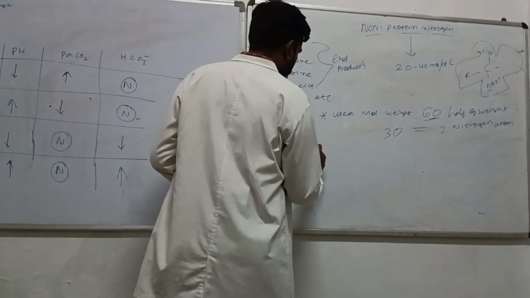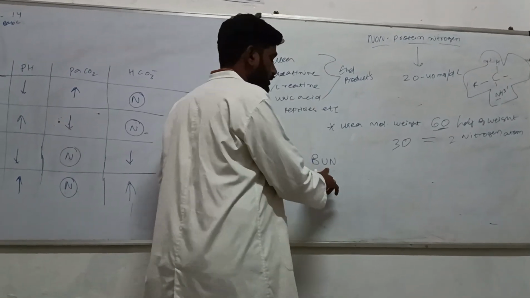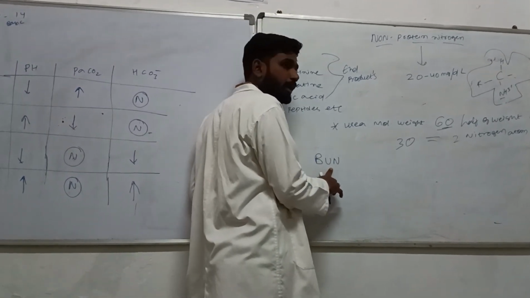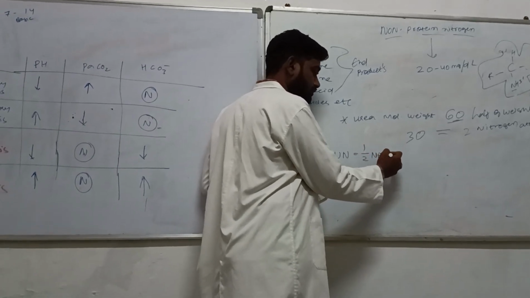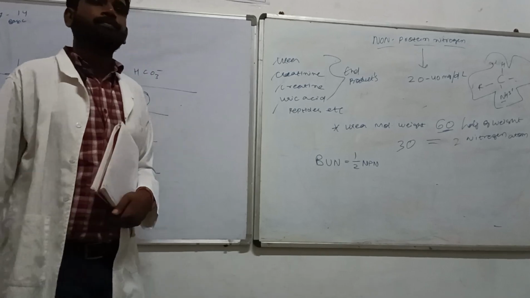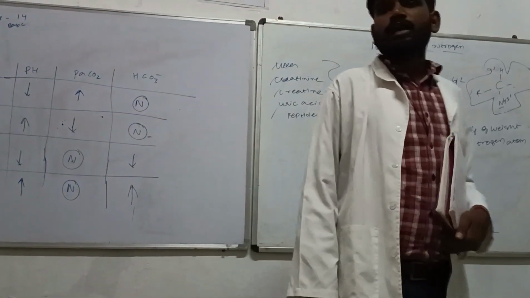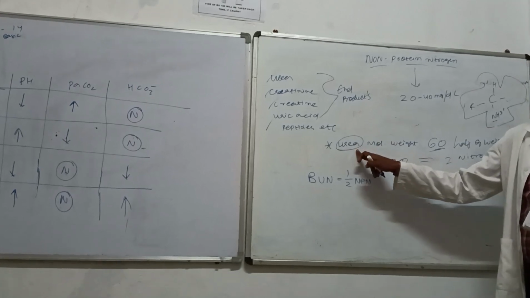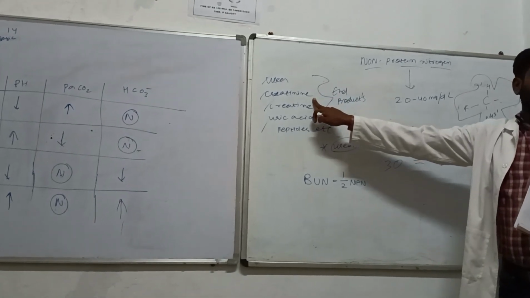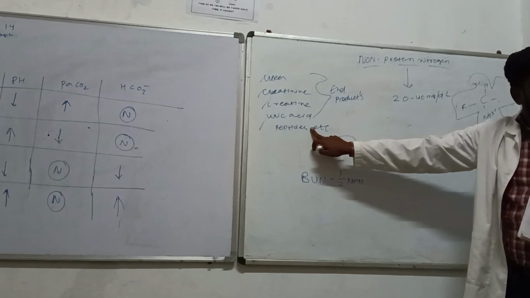So we can say that if you take the blood urea nitrogen, it can be the half NPN. हाफ NPN. Blood urea is the NPN, creatinine is the NPN, uric acid is the NPN. ठीक है?